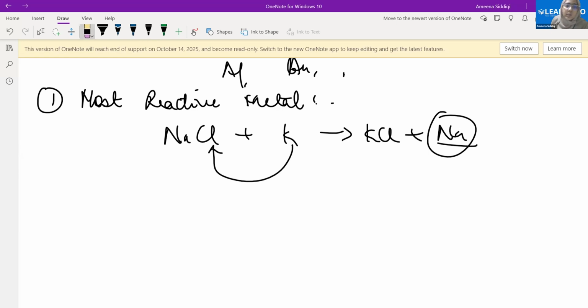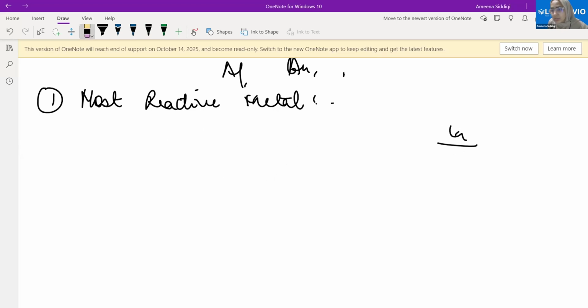Fine. So basically, we need to reduce the metals from their ores. One of the most important reducing agents that we'll be using in further reactions is carbon. But we cannot use carbon for the most reactive metals, because they have such high affinity for oxygen. So what do we do? We do electrolytic reduction.